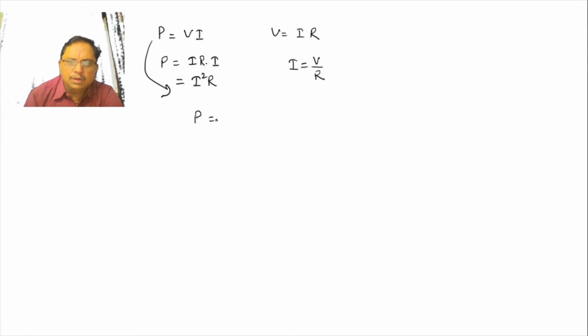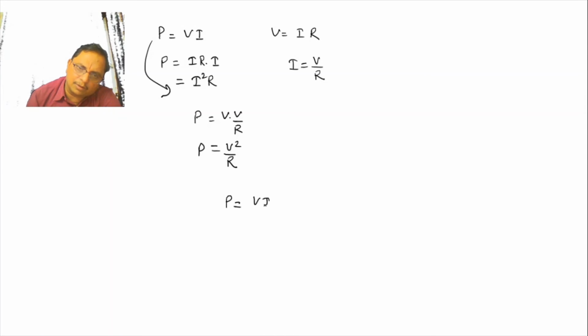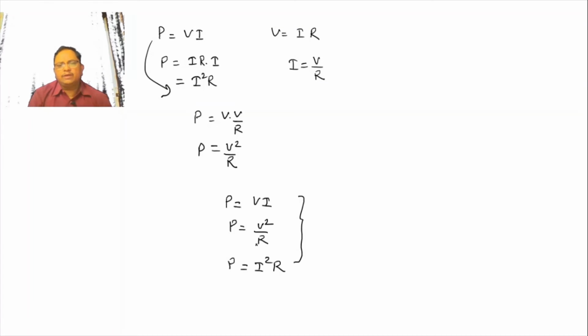P is equal to V, in place of I you will put V by R. Your formula becomes V square over R. Now you see, you are getting three formulas: P is equal to VI, P is equal to V square over R, P is equal to I square R. As per the values given, you can use the formula for solving the numericals.